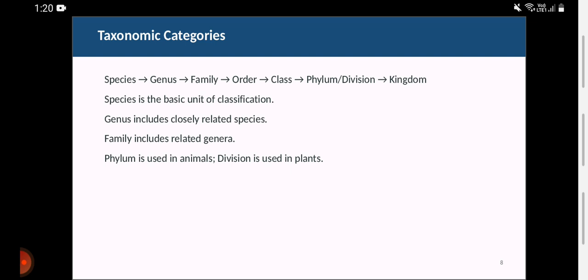So there are particular criteria for writing a scientific name. Okay, we will come to that. Genus comes first, species comes last. Genus starts with a capital letter, species starts with a small letter. Both are written separately and separately underlined, in italics.